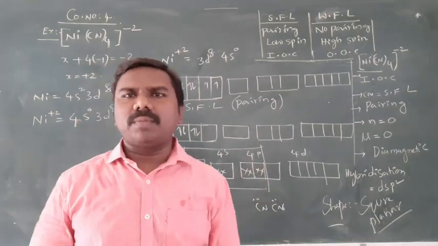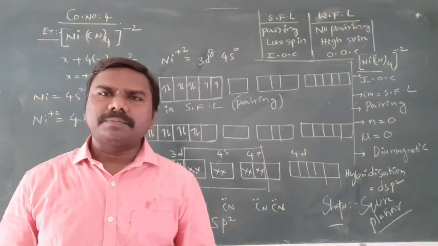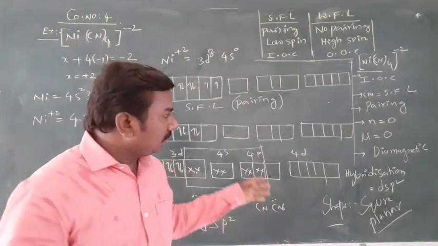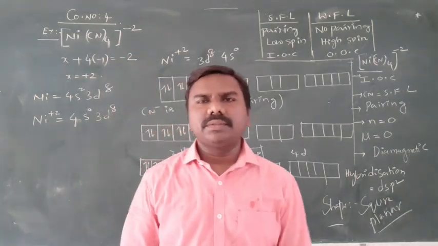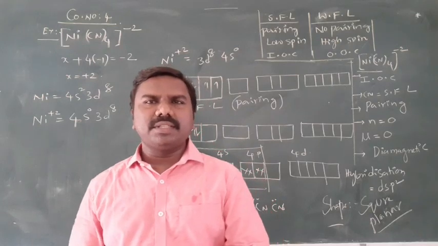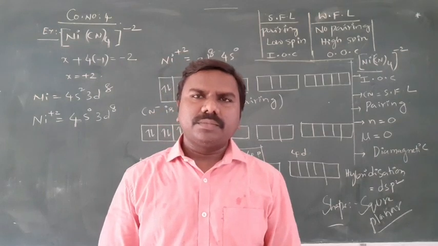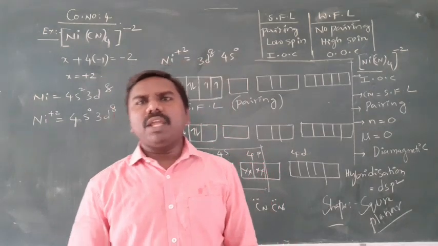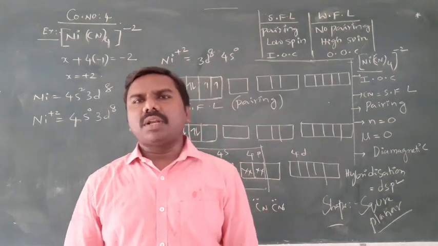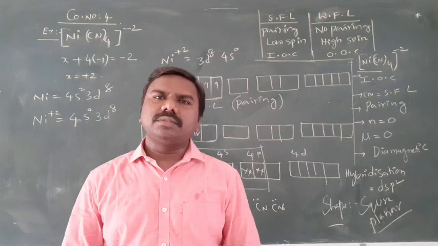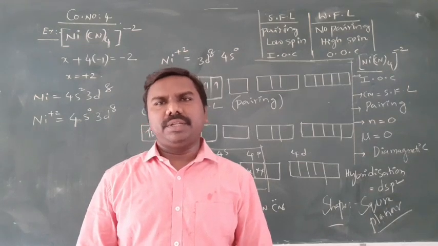Coordination number 4, outer orbital. Paired electrons are there, obviously diamagnetic. Unpaired are there, paramagnetic. Many more are given in the textbook for coordination number 6 and coordination number 8. So you try them. So this is about the bonding in complex compounds, inner orbital complexes, outer orbital complexes. We'll observe drawbacks and a few more examples in the next video, right?